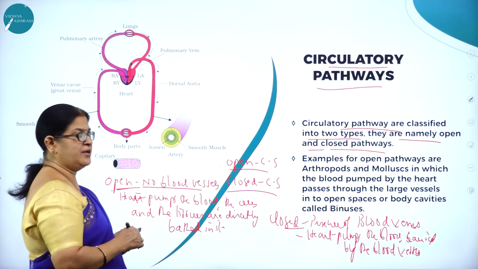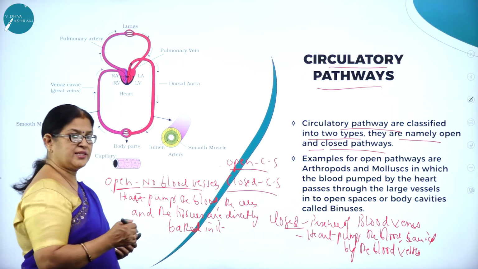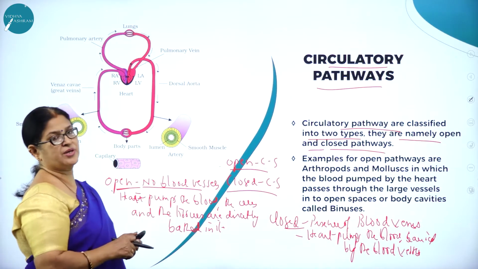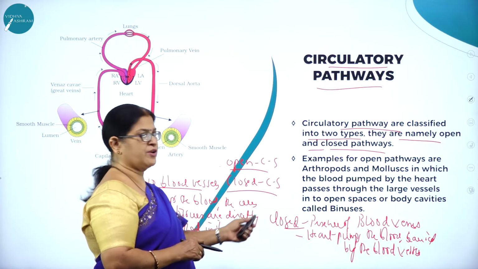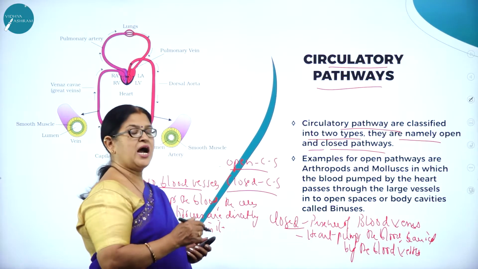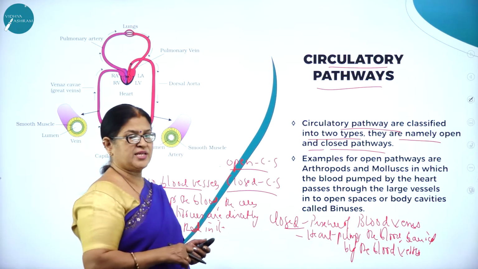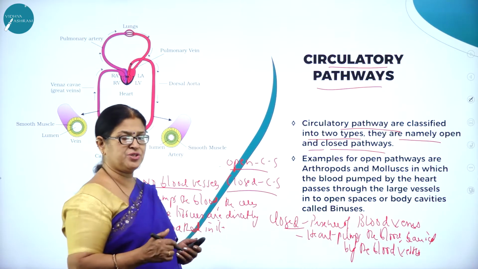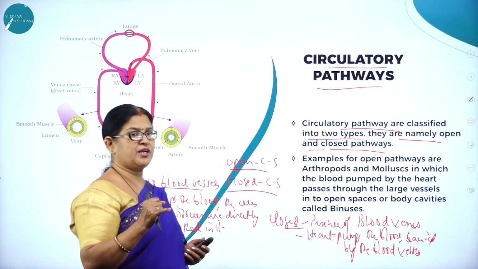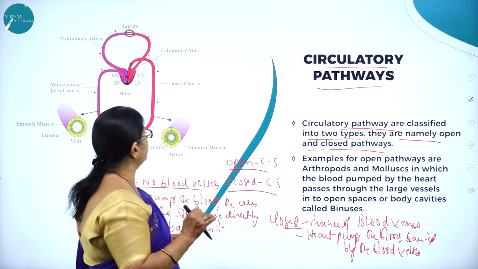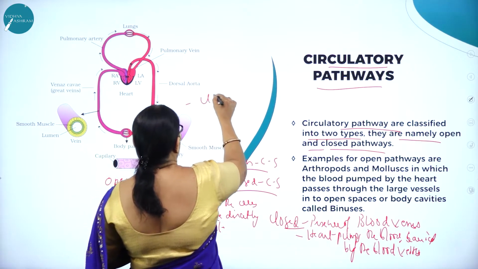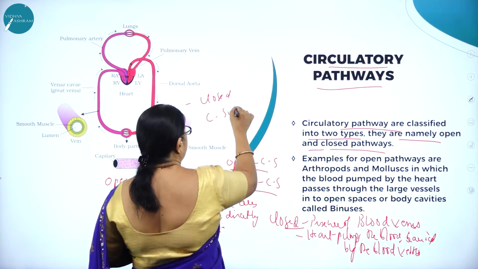Heart pumps the blood. From there on, the cells and the tissues are bathed in the blood. There are no blood vessels to carry forward the blood. In case of closed circulatory system, there is presence of blood vessels, namely the arteries and veins. Heart pumps the blood, thereon the blood is carried through the blood vessels. Hope you have understood the two very important circulatory pathways. One is called the open circulatory system, the other is called the closed circulatory system. The picture you are seeing here is the closed circulatory pathway.